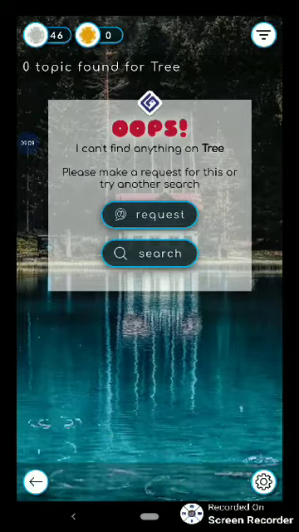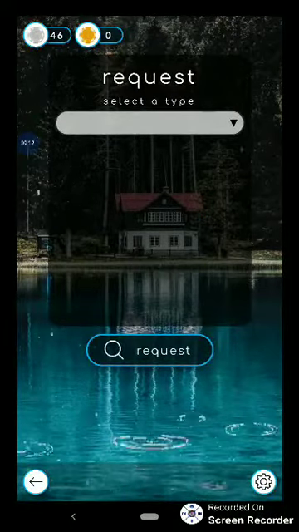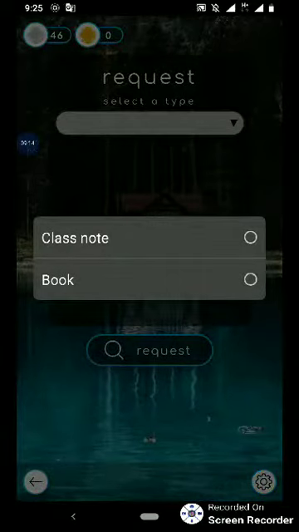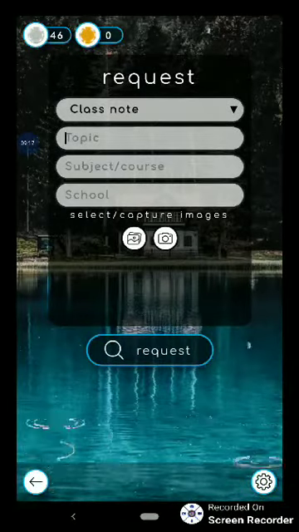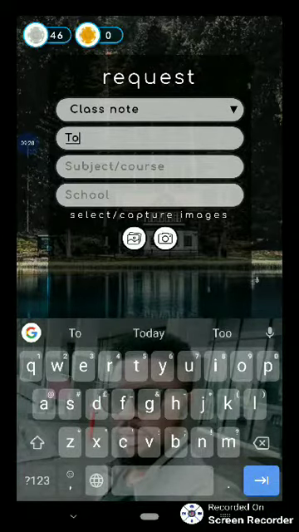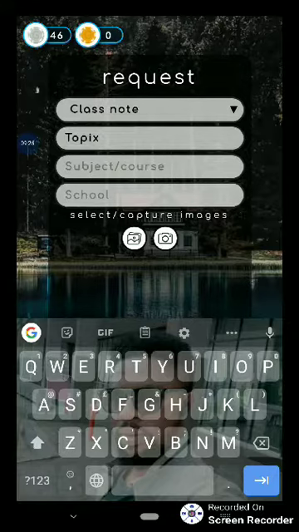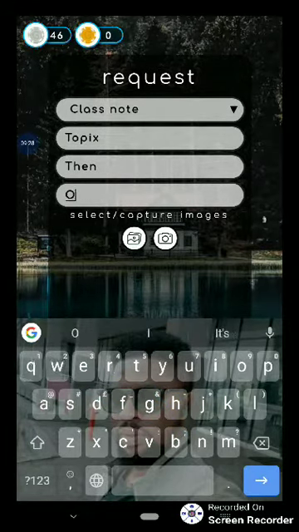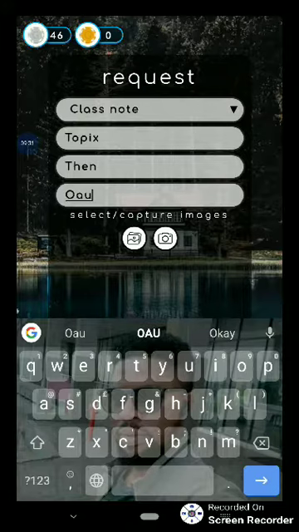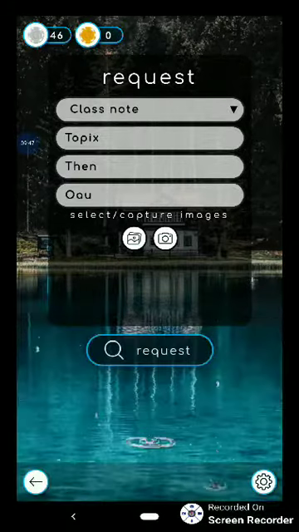There's no such topic. So what I need to do is click on the request button, then select whether I want to submit a class note or a textbook. If I choose the class note, I'll have to enter the name of the topic, then the subject or the course, whatever that is, then the name of the school. Let me just say ODU. Then I can upload notes from my gallery. Maybe I've taken pictures of the pages of the topic I want to submit, or I can take a picture of that note directly and upload it into the app itself. So basically that is how that works.